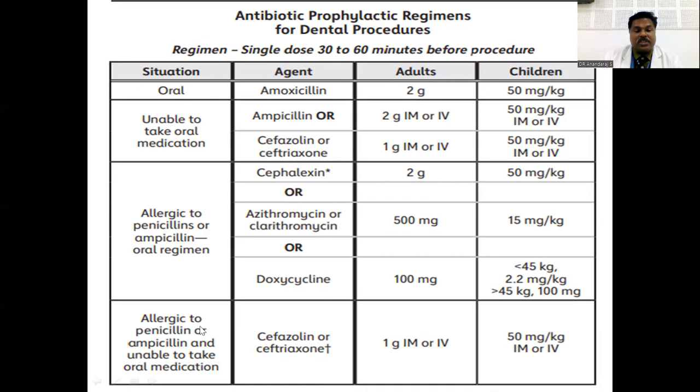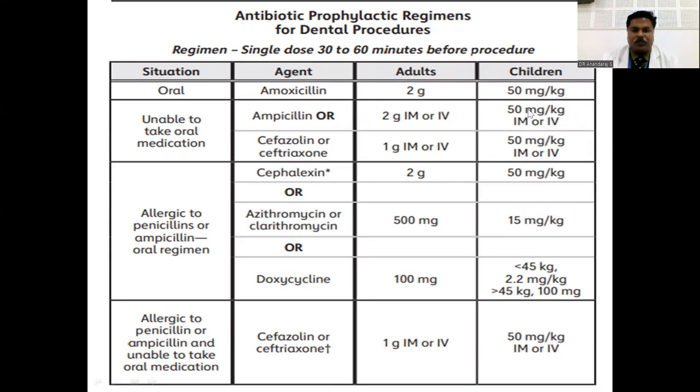And if the patient is allergic to penicillin or ampicillin and unable to take oral medication, then again you can go for cefazolin or ceftriaxone, that is 1 gram for adults and 50 milligram per kilogram body weight IM or IV. And you can make a note on this: for ampicillin, amoxicillin, and cephalosporin, the dose is 50 milligram per kilogram IM or IV, 30 to 60 minutes before the procedure.